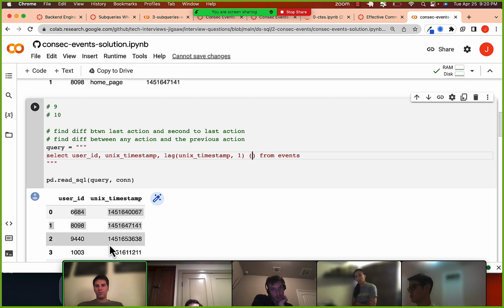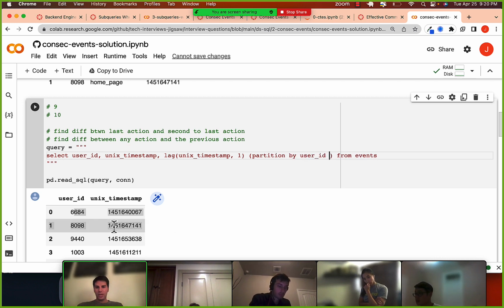I'm always thinking, when am I starting over, or hitting that null value? That's when I've never seen a user before. So partition by the user ID. And what does it mean to be before? It means an earlier point in time, right? So order by the Unix timestamp.